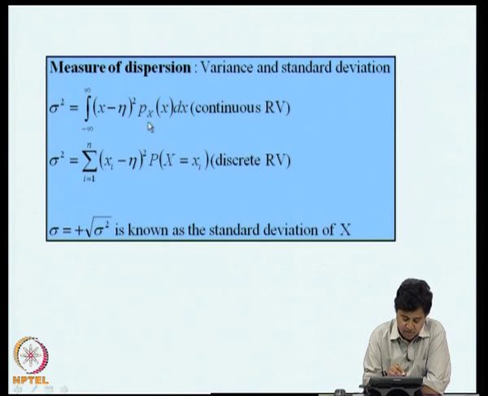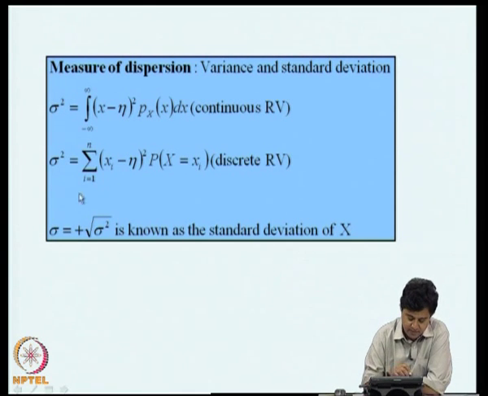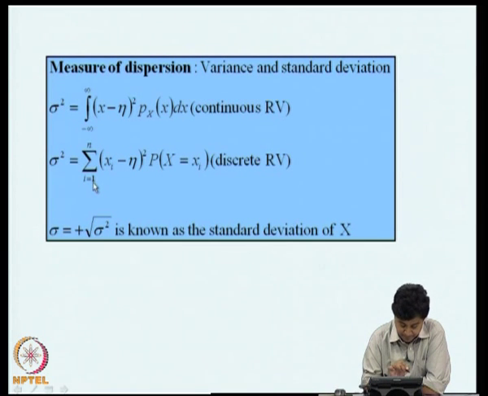Again, if x is a continuous random variable with probability density function Px of x, by definition the variance is defined as the integral from minus infinity to plus infinity of (x minus eta) squared times Px of x dx, where eta is the mean which we already defined, for a continuous random variable, with an associated definition for a discrete random variable where this integral is replaced by a summation. The positive square root of this variance is known as the standard deviation of capital X. We do not assign any meaning to the negative root, this is by convention.